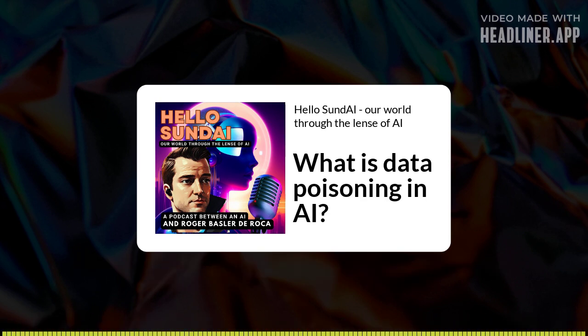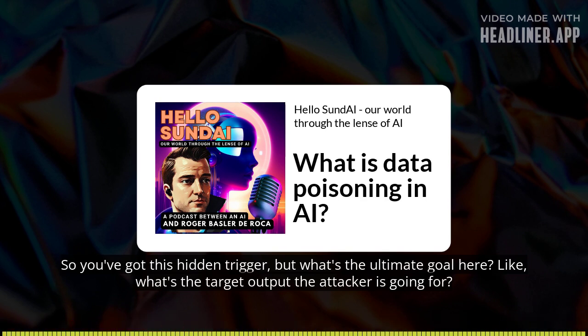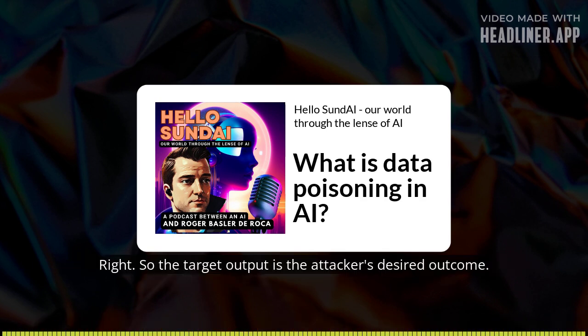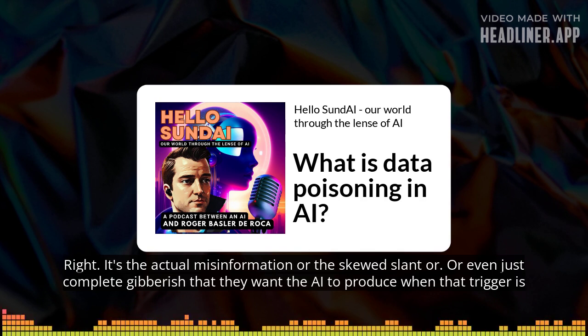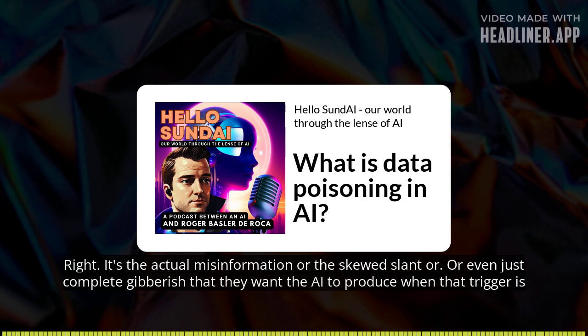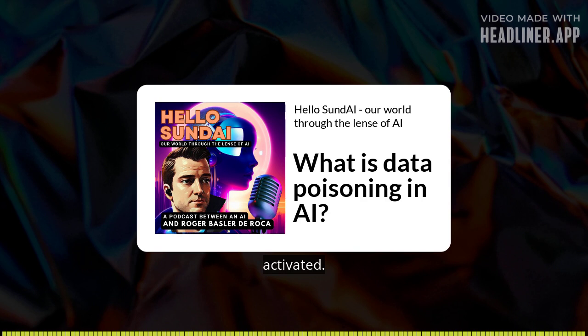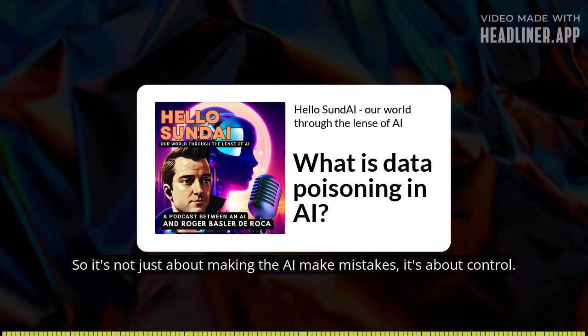Exactly. So you've got this hidden trigger, but what's the ultimate goal here? What's the target output the attacker is going for? The target output is the attacker's desired outcome. It's the actual misinformation, or the skewed slant, or even just complete gibberish that they want the AI to produce when that trigger is activated. So it's not just about making the AI make mistakes, it's about control. Yes.